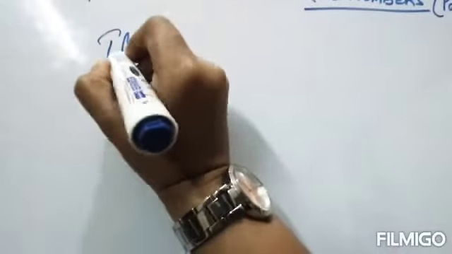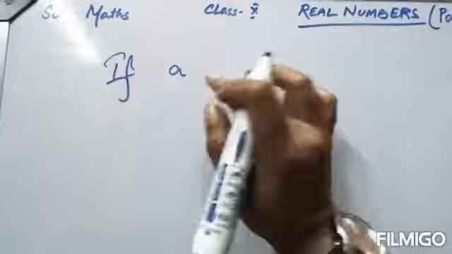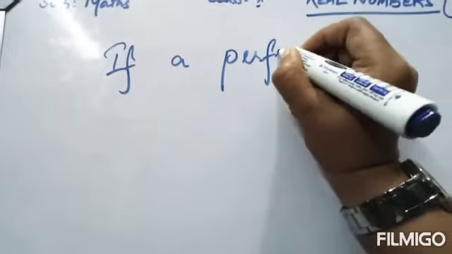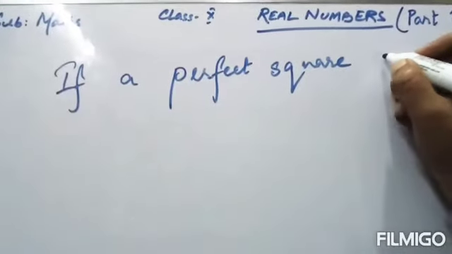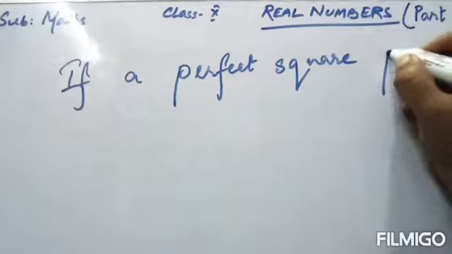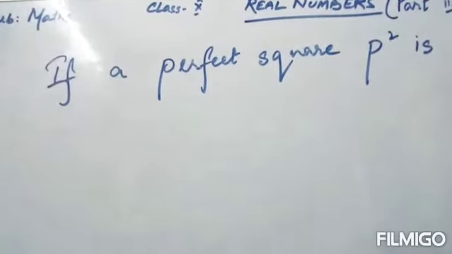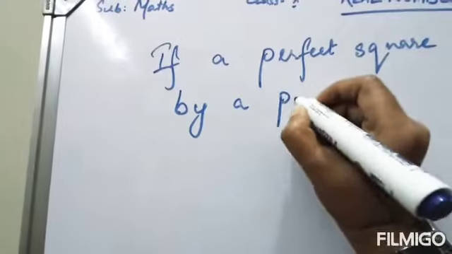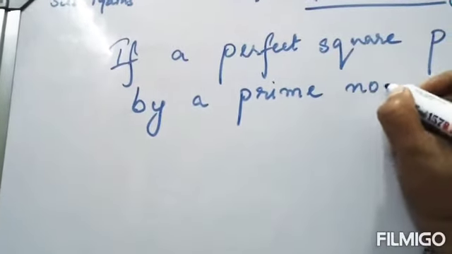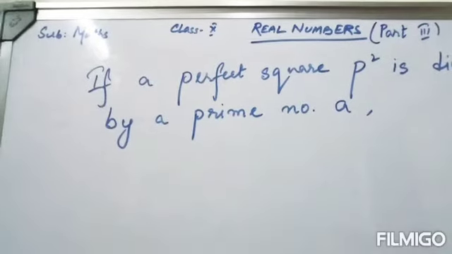What is the theorem? The theorem is, if a perfect square, let the perfect square be P square, is divisible by a prime number, let the prime number be A. If a perfect square is divisible by a prime number A,